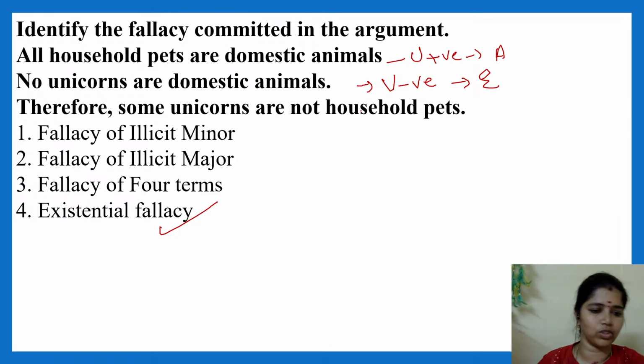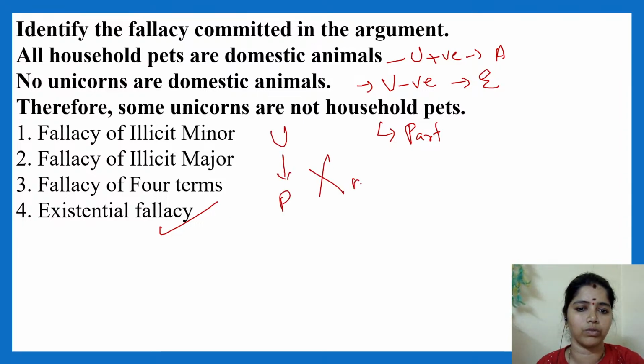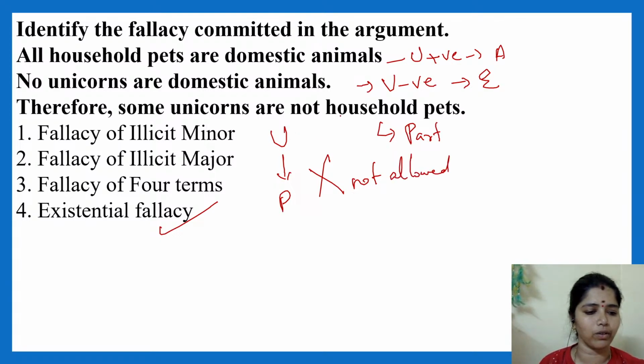No, it's not allowed. There are two universal statements, and from there it comes to a particular statement. Universal to particular, not allowed. Two universals to one particular, not allowed.